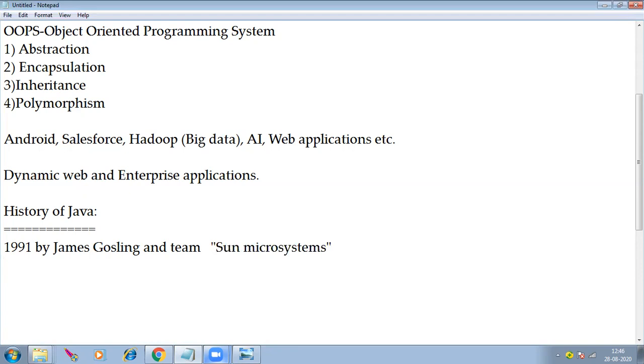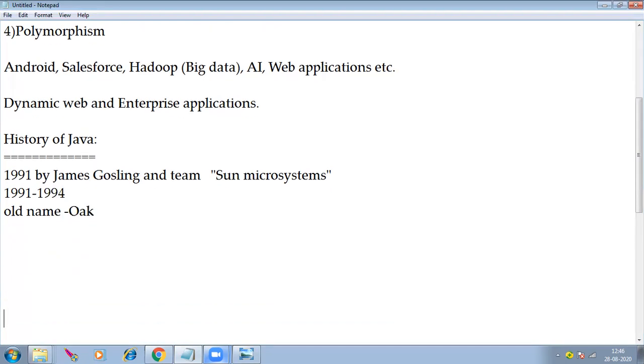Java development was during 1991 to 1994. During this period, Java was under development only. And the previous name of Java was not Java. The old name of Java was Oak. Later they changed it to Java.